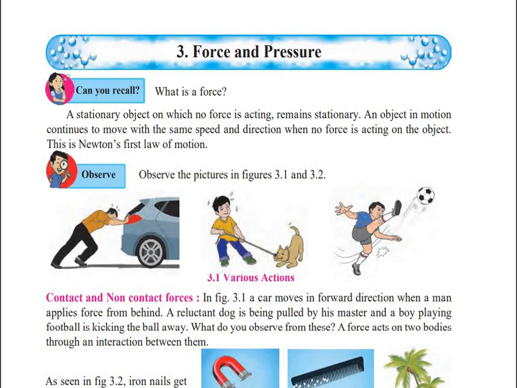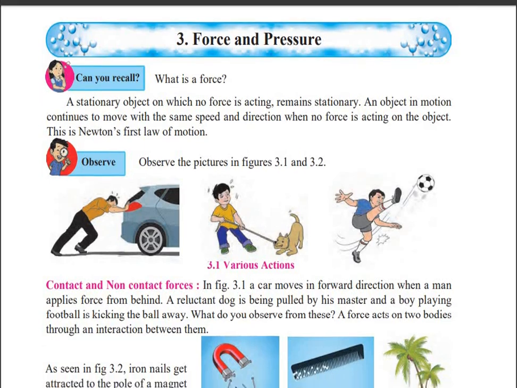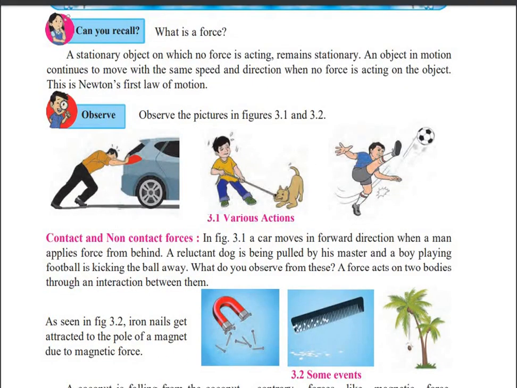The man is in contact with the car. Similarly, the dog is pulled by the master. The boy is also playing and kicking the football. From these pictures, you can see that the force is acting between two objects, and also there is a contact between the two objects. Such forces are called contact forces.